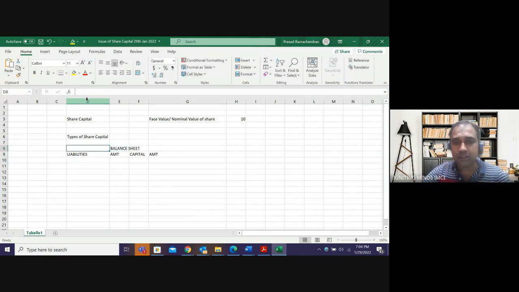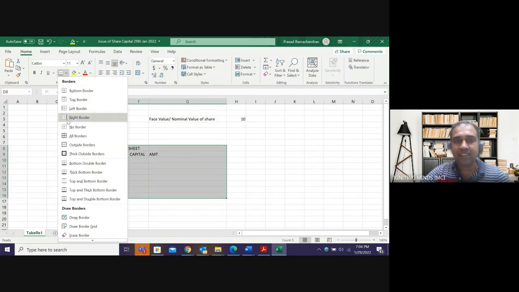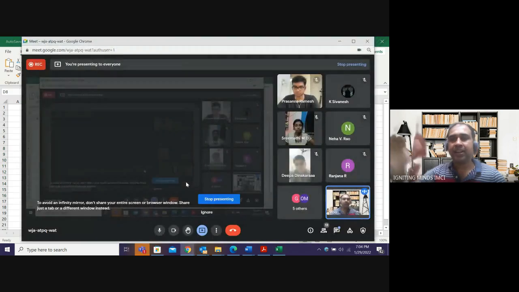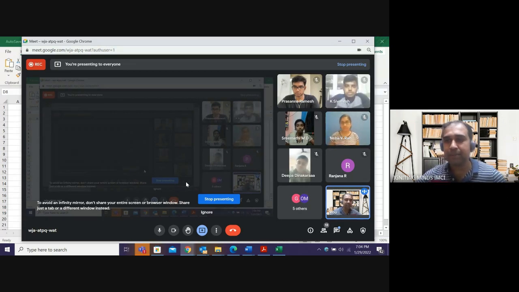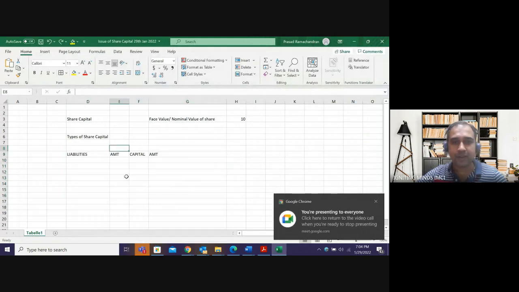The company does not follow this format. You can place anything anywhere. You can put building at top, you can put plant and machinery at bottom, you can put bank somewhere. There is no format for a sole proprietorship. You just have to put asset in asset side, liability in liability side, and capital in the liability side. That's it. That is the only format that we have to follow. Clear? But in case of a company, we can't follow this format.